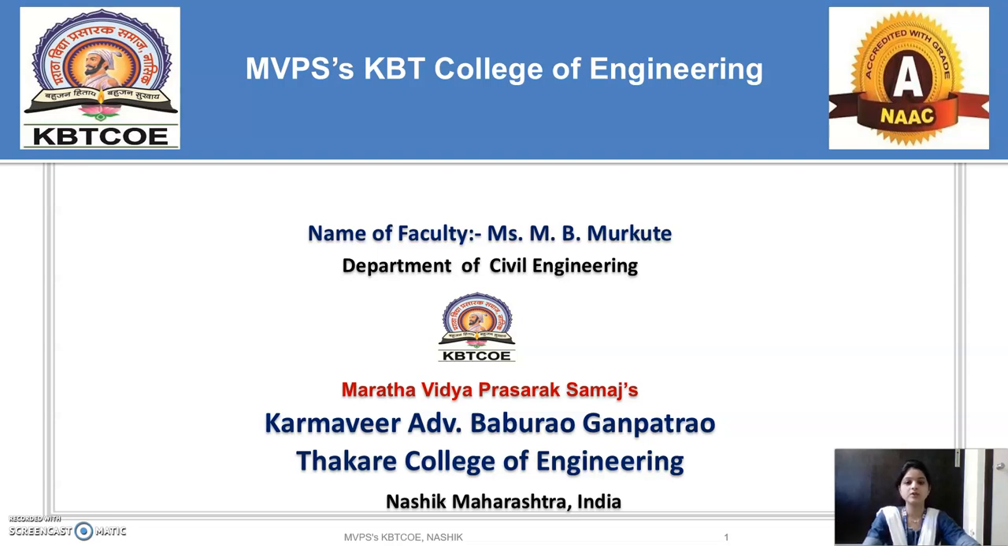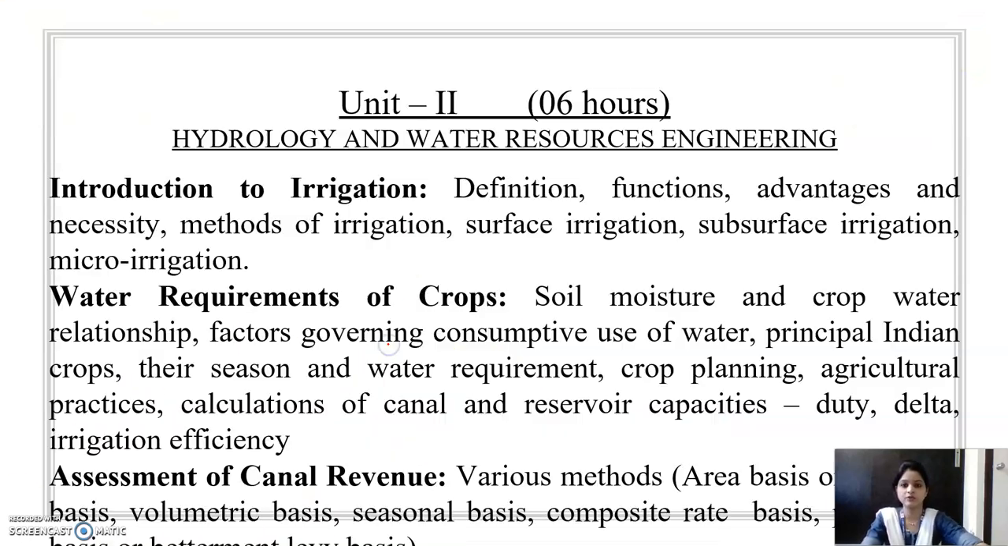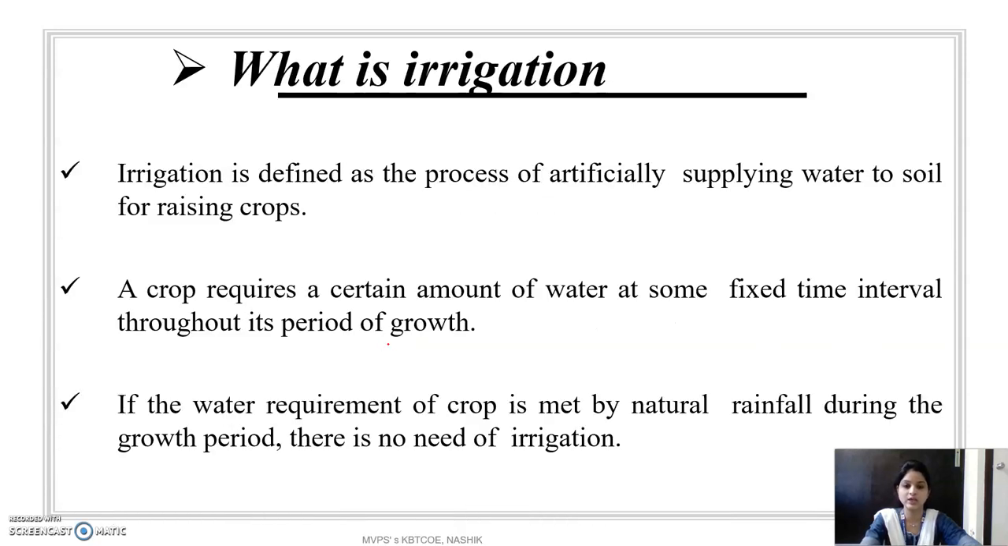Hello everyone. Today we are going to discuss the introduction to irrigation from unit number 2, Hydrology and Water Resources Engineering. So basically, irrigation means the artificial supply of water from the canal to the farmers. These are the different contents in unit number 2: introduction to irrigation, water requirement of crop, and assessment of the canal revenue. First we have to cover the introduction to irrigation.